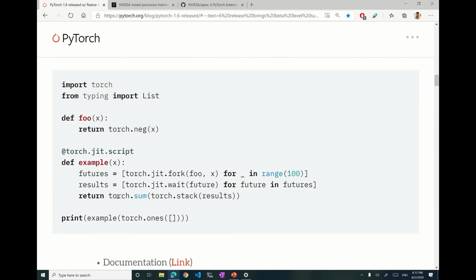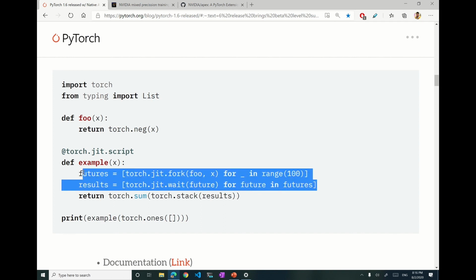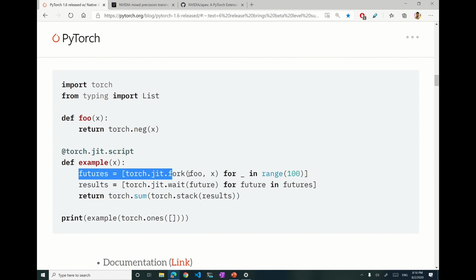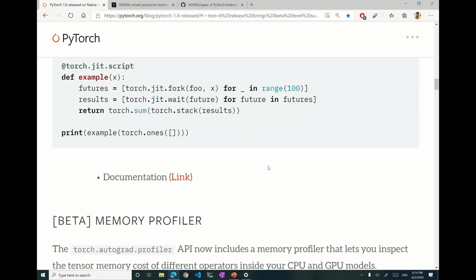What they have introduced here is, for some operations which can be parallelized, an easy way to do that using torch.jit.fork, and then you can combine all those operations using torch.jit.wait. This is a very cool feature. It seems pretty easy to parallelize and combine different threads and different processes, I guess. They have a documentation link, but we'll not go through it right now.